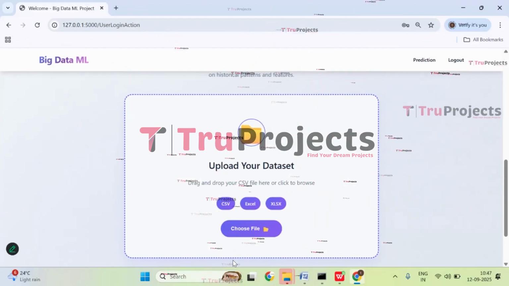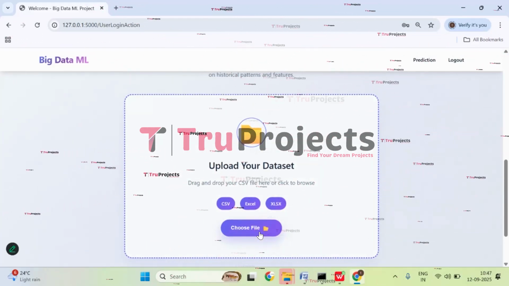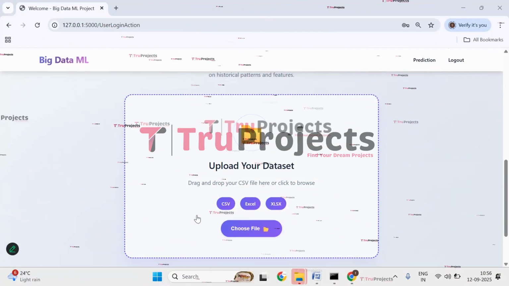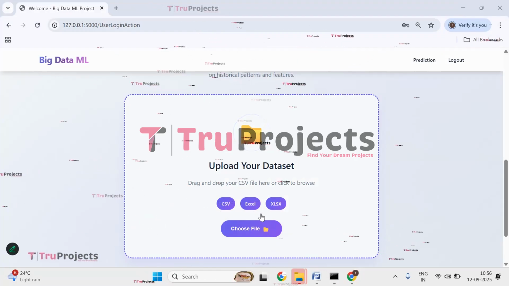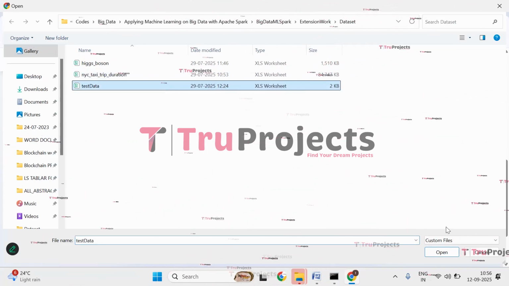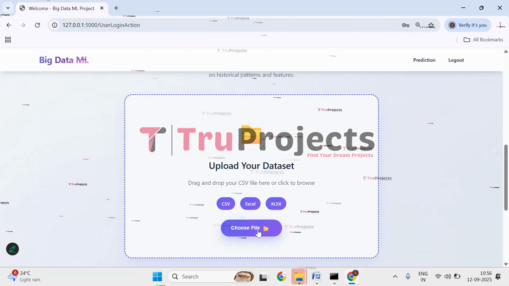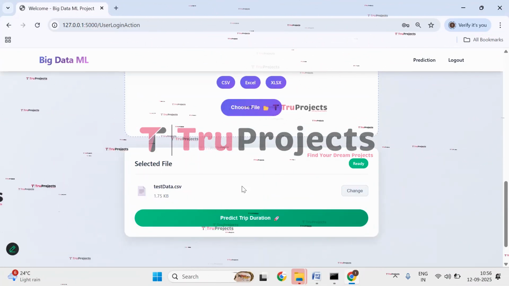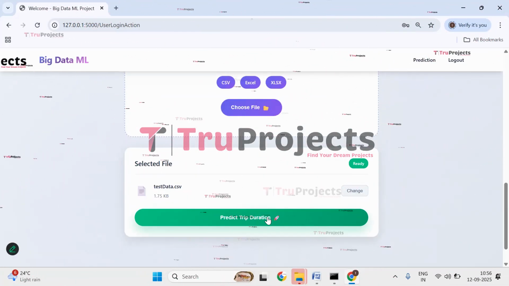So here you can see a choose file button, right? Here we need to click on that for uploading the dataset. So click on choose file. Before clicking on choose file, ensure that your file is in the format of CSV, Excel or XLS. Click on that, and now select the trip data, click on open, and now click on predict trip duration. So this is the dataset that we have uploaded. Now click on predict trip duration.